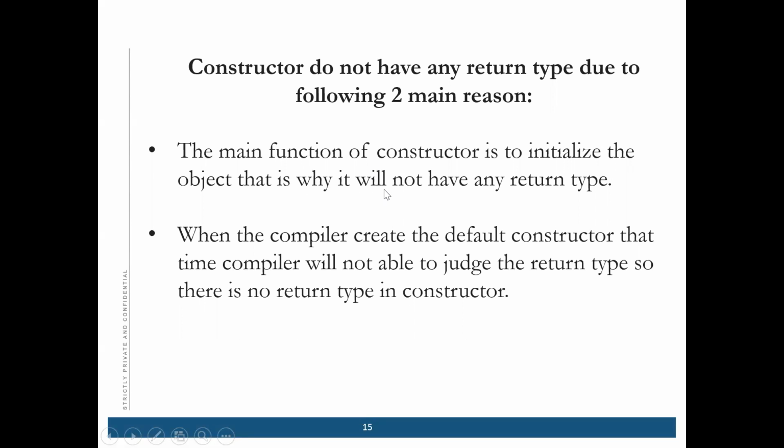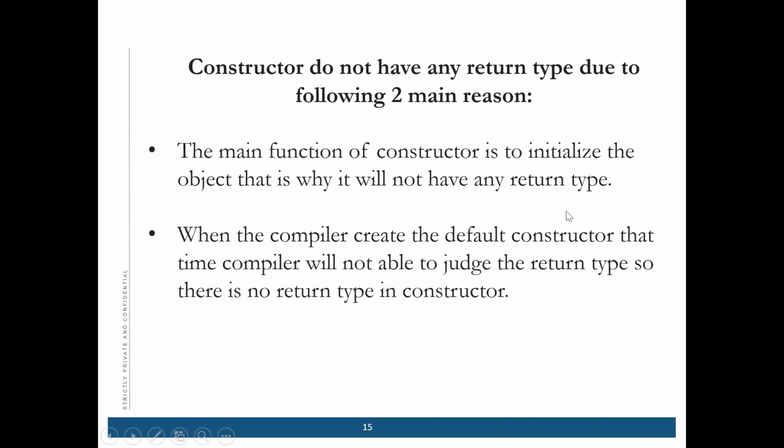That is why it will not have any return type, because we are just initializing it. That is the only use. There is no calculation, no printing of the variables, or nothing else used inside the constructor. The main use of a constructor is just to initialize the object, and that's why there is no return type.